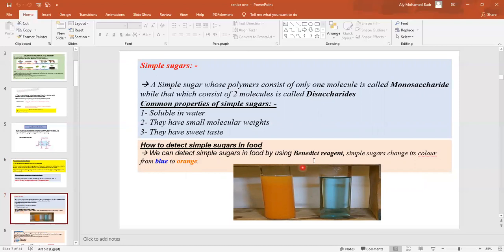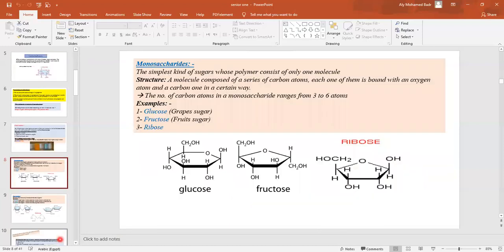Okay, how can we detect them in our food? By using Benedict reagent. The color of this Benedict reagent is blue. When its color changes from blue to orange, this indicates that our food contains simple carbohydrates. So monosaccharides are the simplest kind of sugars, whose polymer consists only of one molecule.